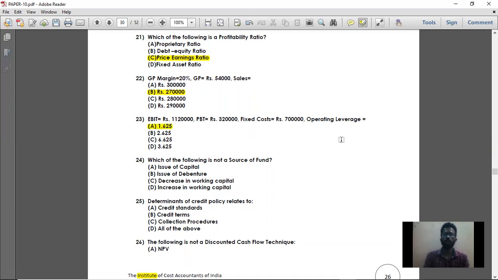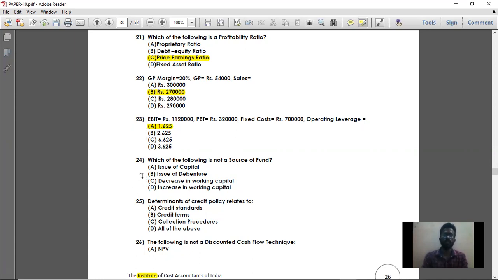So just remember the formulas. For operating leverage, contribution divided by EBIT. Financial leverage, EBIT divided by EBT. For total leverage, contribution divided by EBT. Here, for operating leverage, 18,20,000 divided by 11,20,000. If you have a printed copy, just take it down next to question 23: 18,20,000 divided by 11,20,000 is equal to 1.625. That is the answer for question number 23.